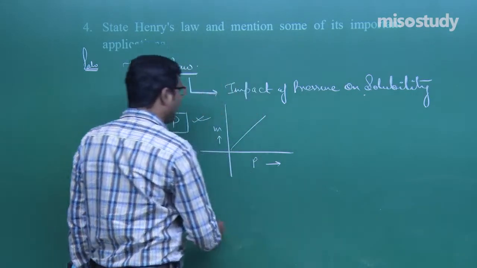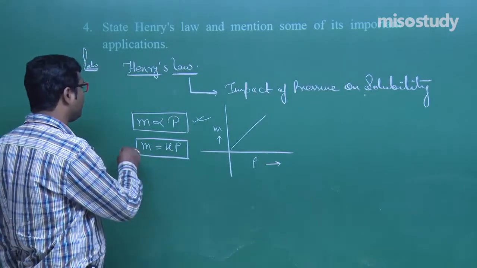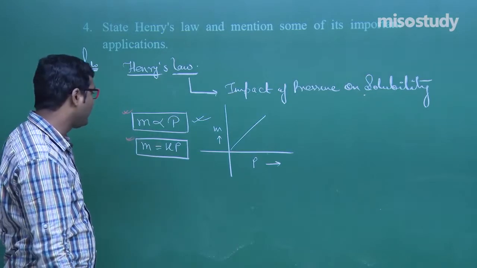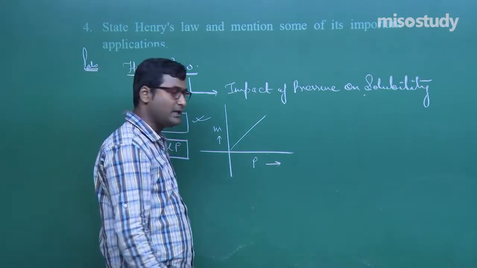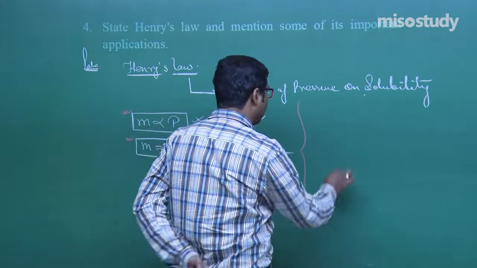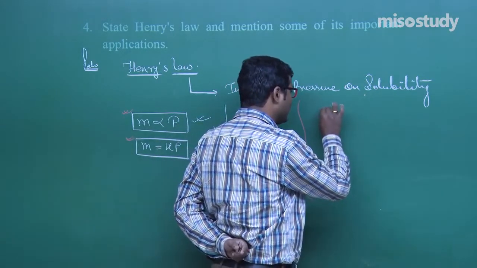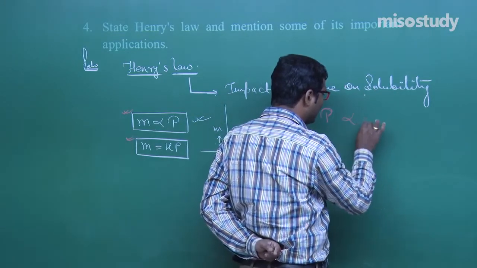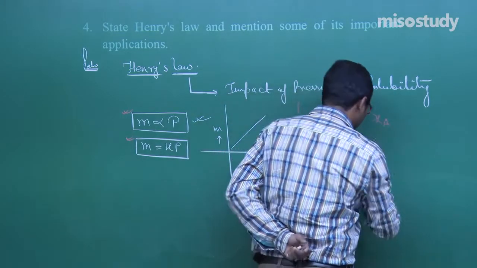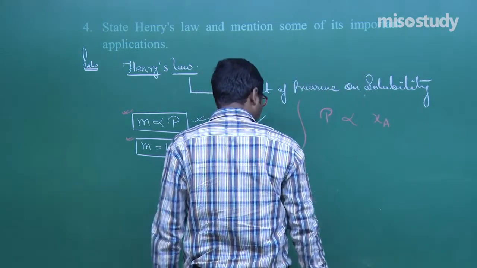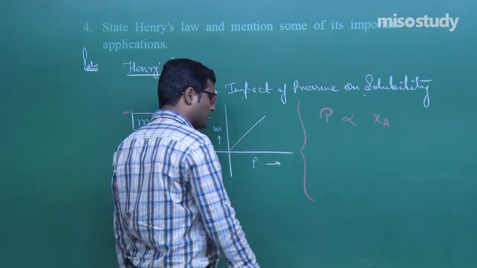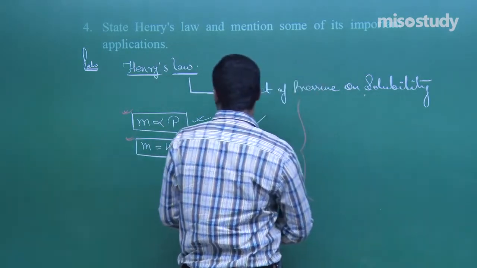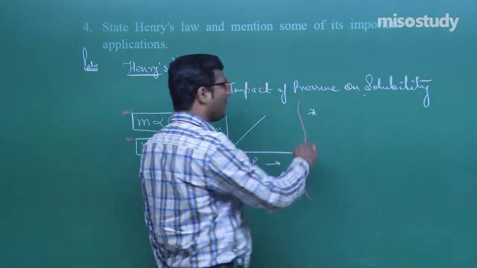Now, as we know, it's better to represent the solubility in terms of mole fraction. Again I am repeating, it is better to represent the solubility in terms of mole fraction. The statement is that the partial pressure, that is the pressure of the gas at equilibrium, is directly proportional to the mole fraction. That is, we can say the solubility of a gas is directly proportional to the pressure of the gas at equilibrium with that liquid. This is another statement of Henry's law.